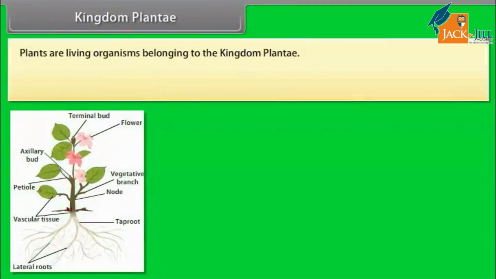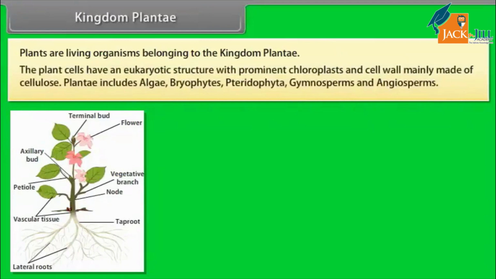Kingdom Plantae. Plants are living organisms belonging to the kingdom Plantae. The plant cells have a eukaryotic structure with prominent chloroplasts and a cell wall mainly made of cellulose.